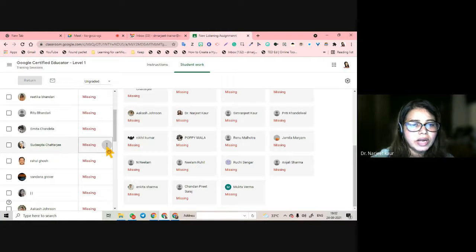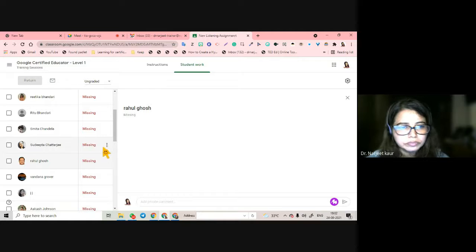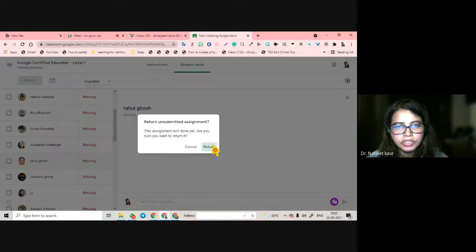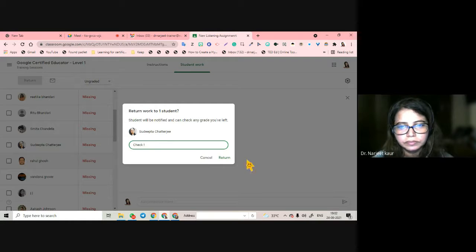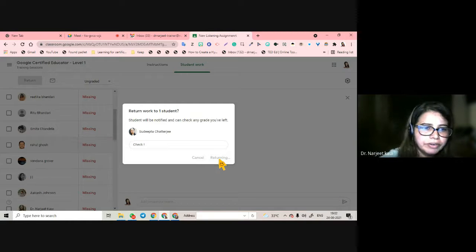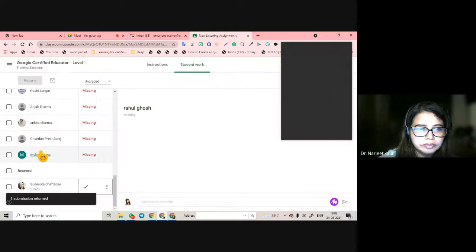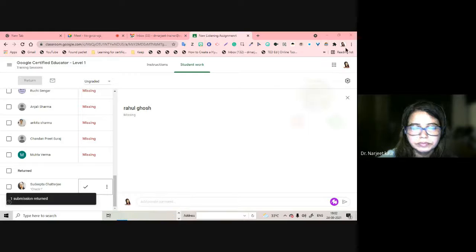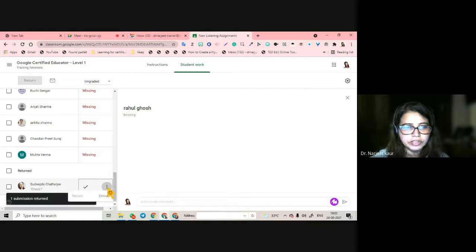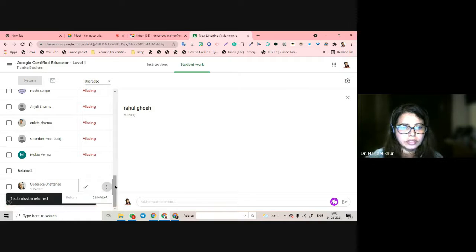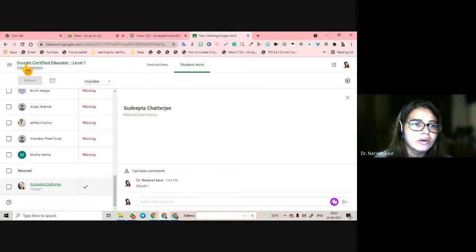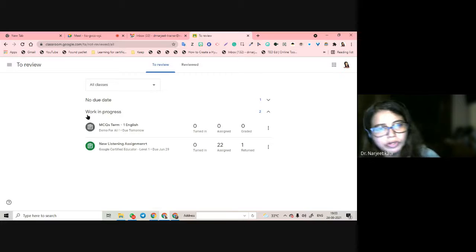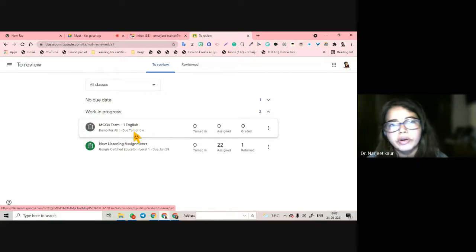Sudipta is also here. So I can return to Sudipta the assignment that she had given me. She can check the teacher's comment here. And I return. I am done. I have returned the document to the child, checked or not checked, whatever. So this is all you can do in Classroom apart from what you did in the first level. That's all that you are going to be tested.